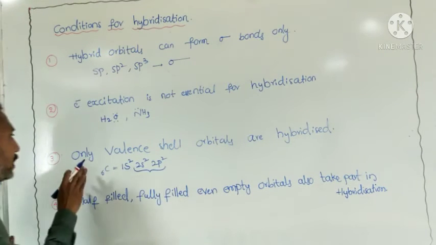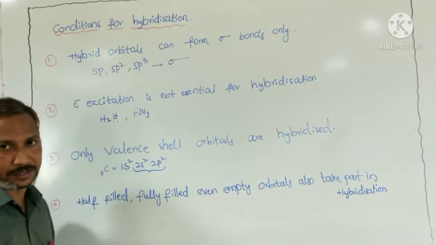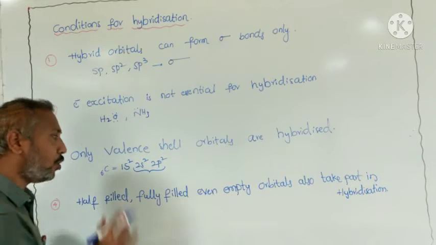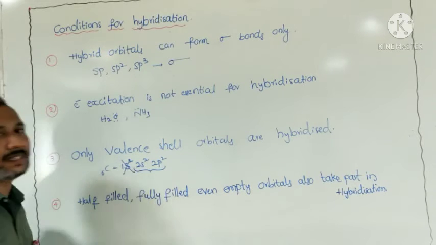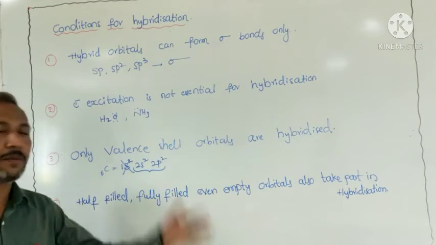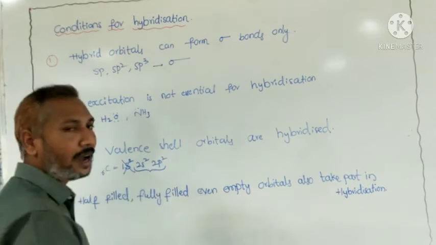So what is the condition? Only valence shell orbitals are hybridized. So the 2s and 2p orbitals are hybridized, but not the 1s orbital. That is the meaning of only valence shell orbitals are hybridized. The 2s and 2p orbitals are hybridized.